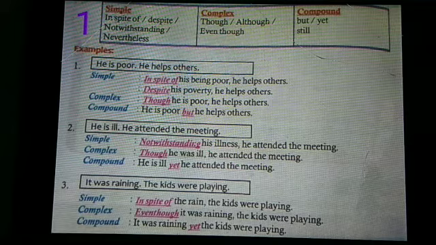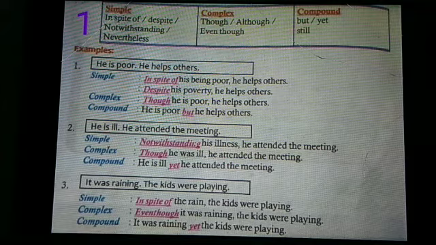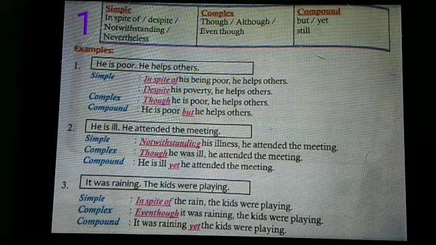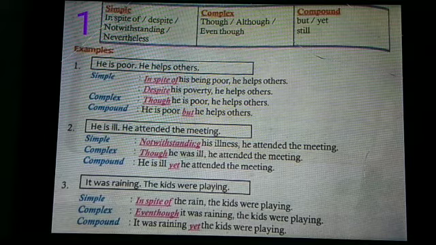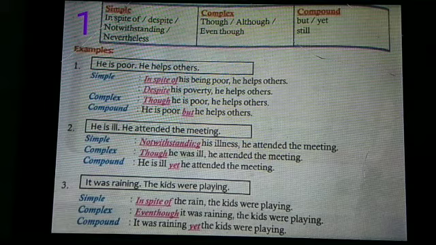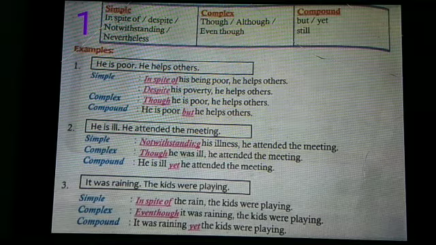Moving on to the third sentence: it was raining, the kids were playing. In the simple sentence, in spite of the rain. We have changed raining into noun form, that is rain. In spite of the rain, the kids were playing. In spite of the rain is the phrase, the kids were playing is the main clause. In complex, it is formed like this: even though it was raining, the kids were playing. In compound: it was raining, yet the kids were playing.